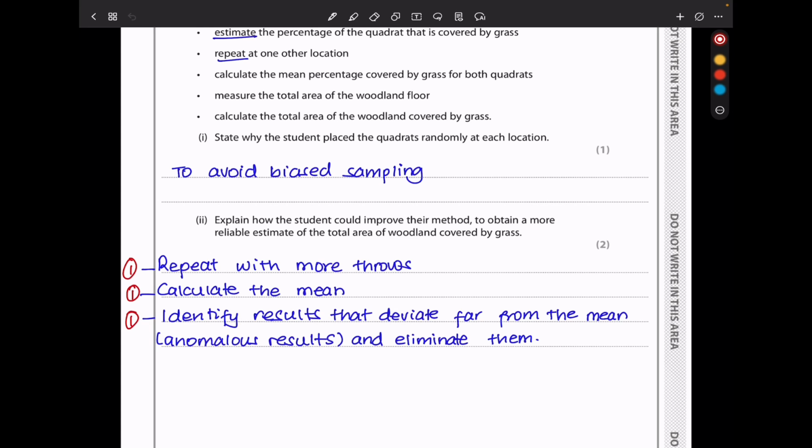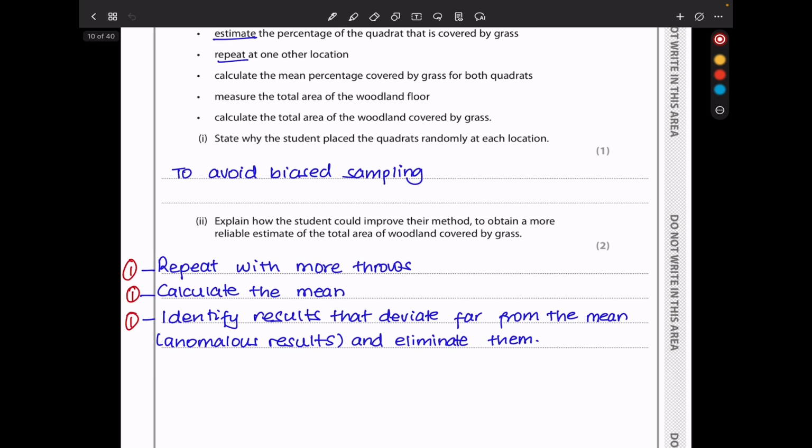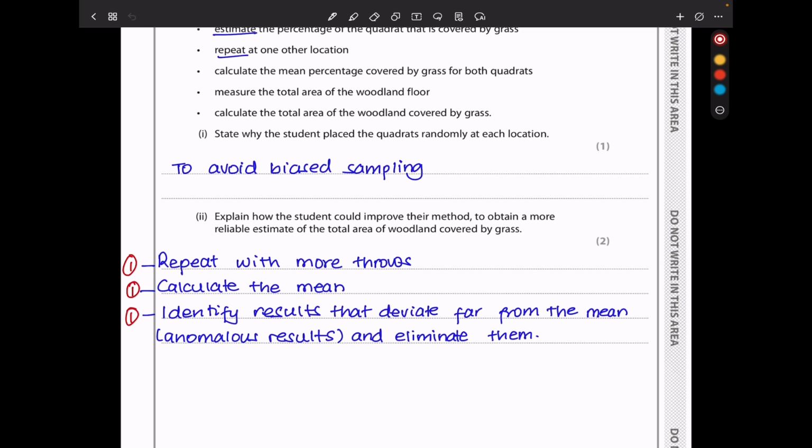In the next part, they say explain how the student could improve their method to obtain a more reliable estimate of the total area of the woodland covered by grass. Based on the information given, they only sampled in 2 areas, so you could repeat with more throws and then calculate the mean. Afterwards, they could identify the results that deviate far from the mean, which are the anomalous results, and then those could be eliminated.